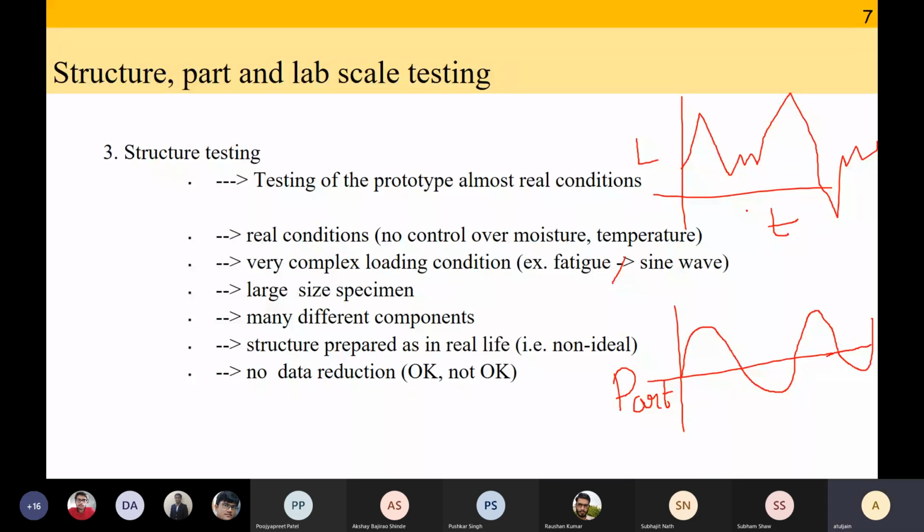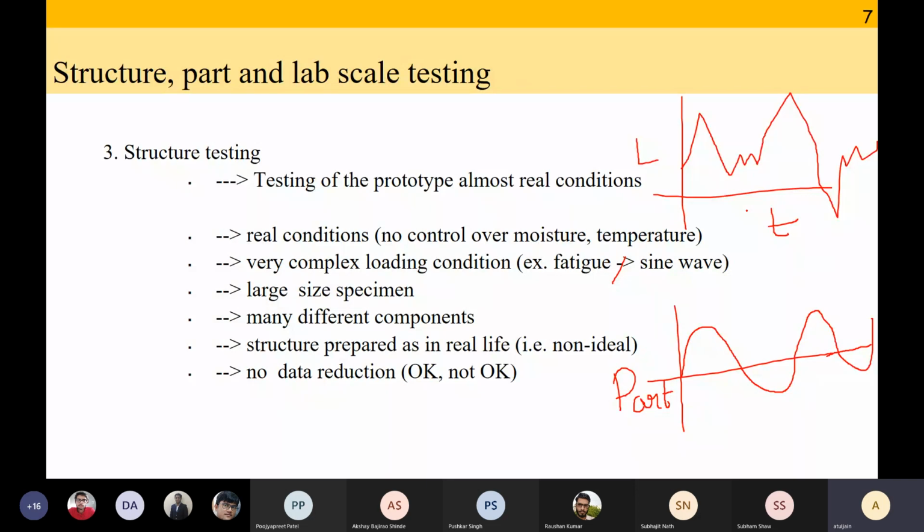You can have many different components which have been joined together, and you want to test your entire structure where one new material has been employed for some application. The structure will be prepared as in real life. So whatever tolerances and errors are allowed for the real life structure, you also have to allow while doing your structure level testing. In such cases, most of the time you will not do any data reduction.